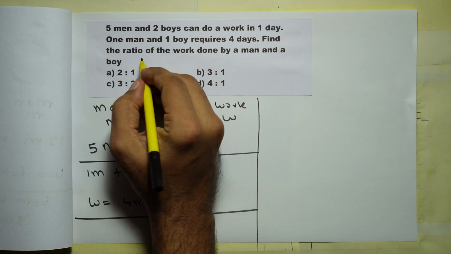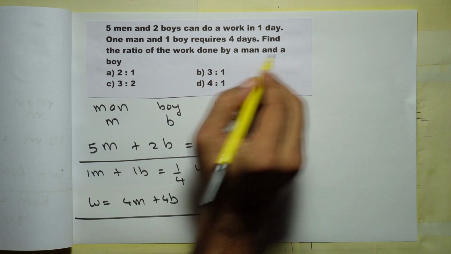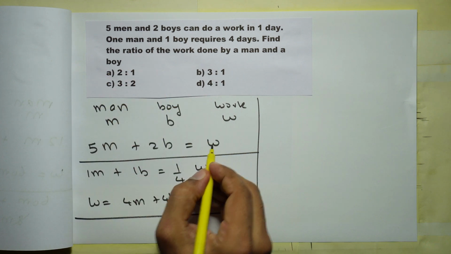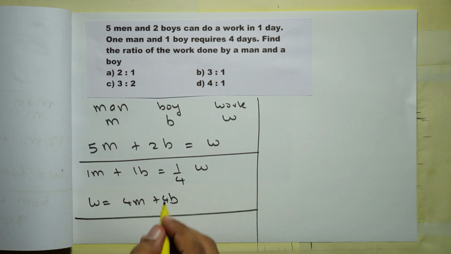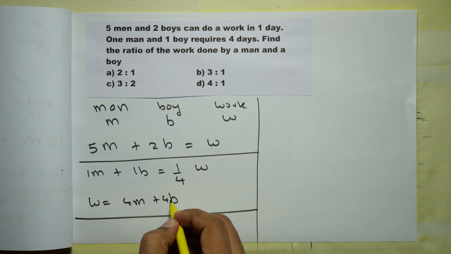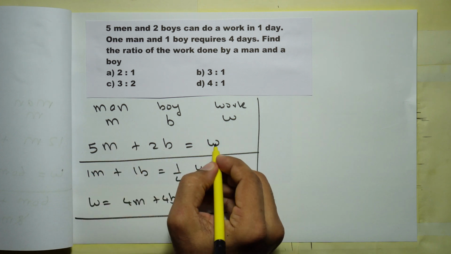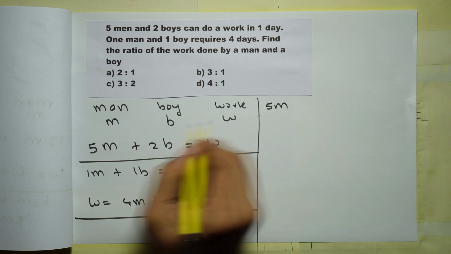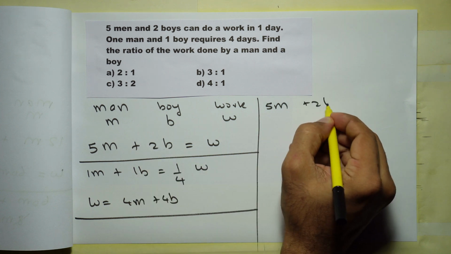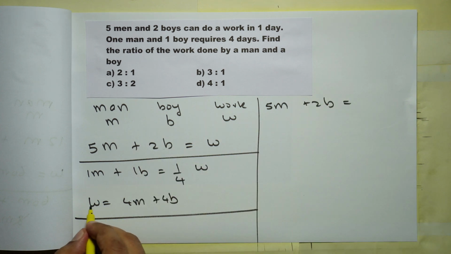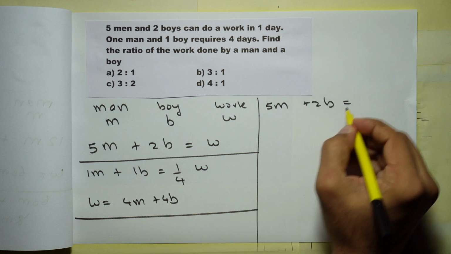The question is to find the ratio of the work done by a man and a boy. So here you have W is equal to 5M plus 2B. Here W is equal to 4M plus 4B. So we can eliminate W and we can get the relationship between M and B. So 5M plus 2B is equal to 4M plus 4B.